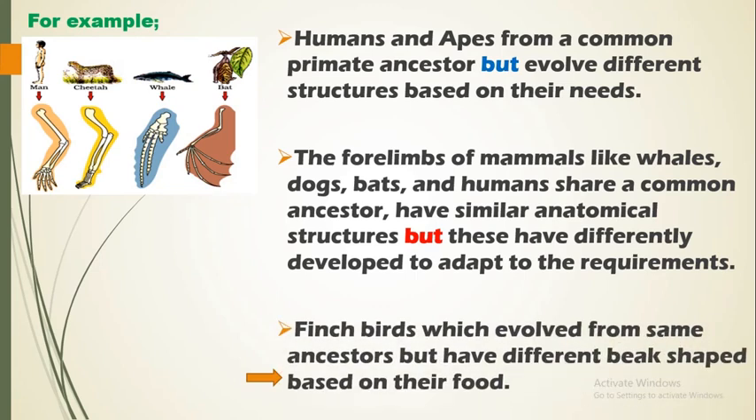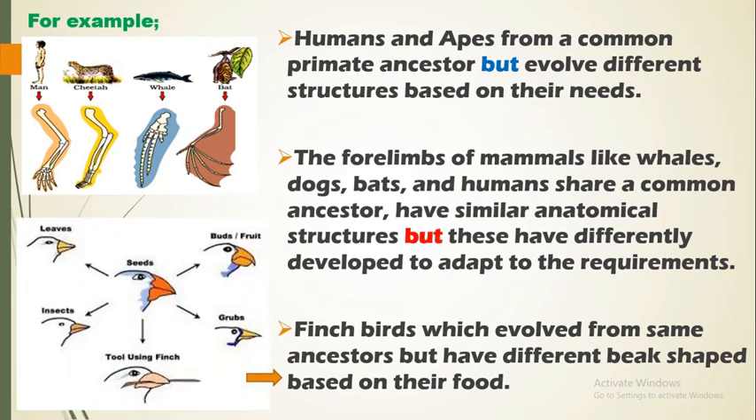Now another one is that of the finch birds. Now the finch birds, which evolved from the same ancestors, have different beak shapes based on their food. Now the ancestor is the one at the center. If you look at the image here, over time this species of bird has evolved into different species with different beak shapes. The function of the beak is based on the food type that they feed on.